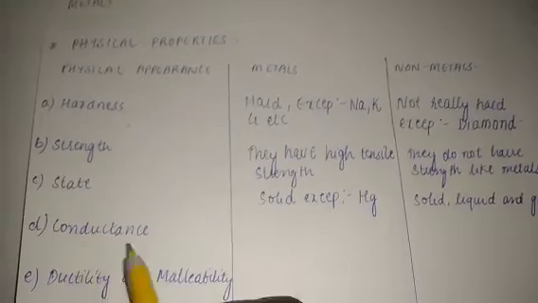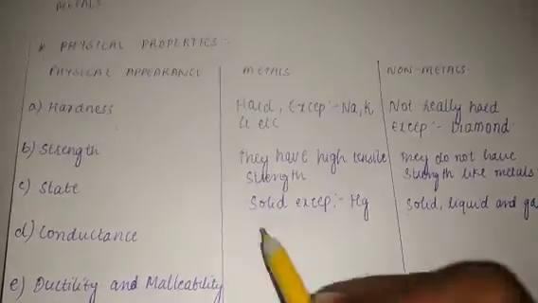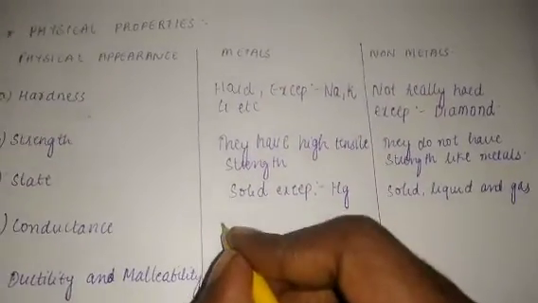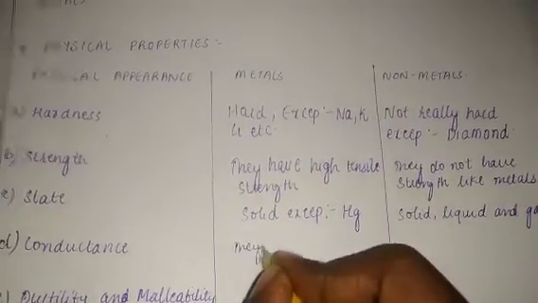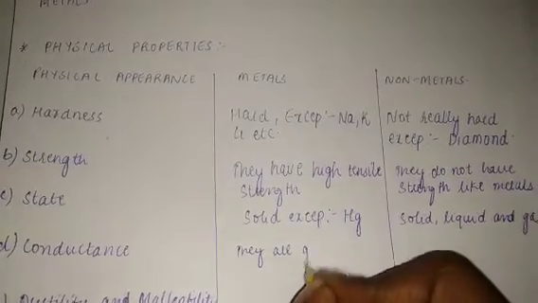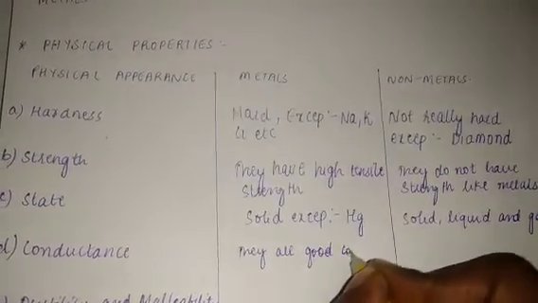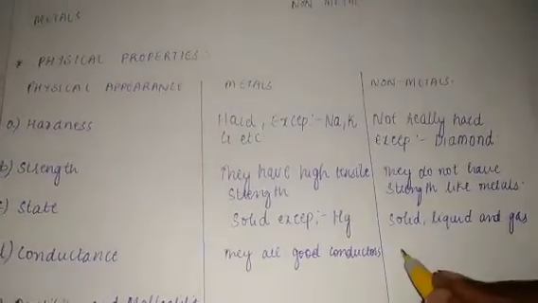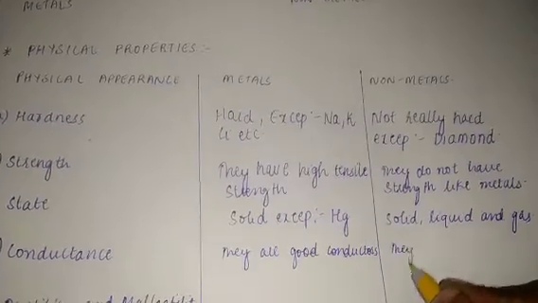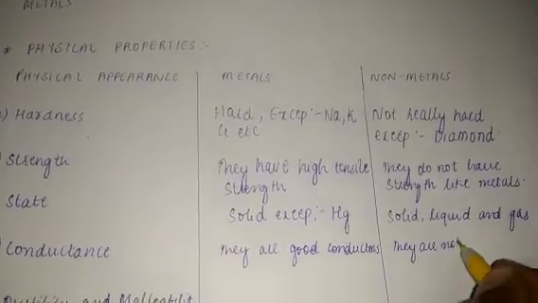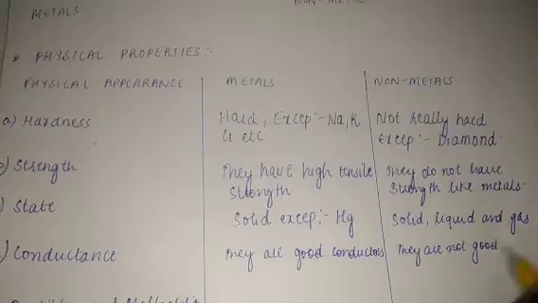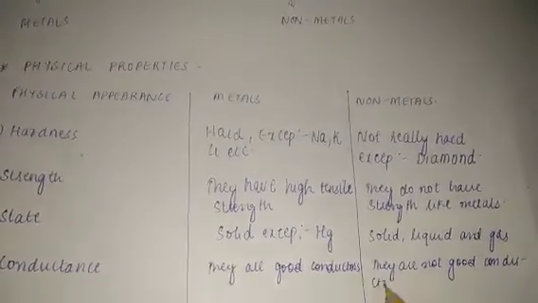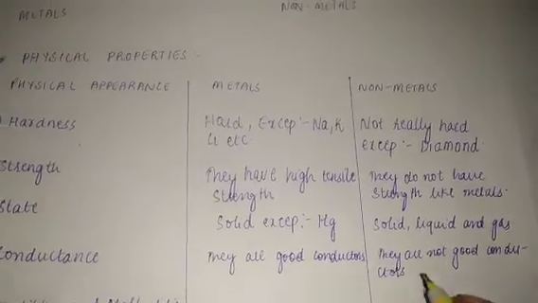What about the conductivity of metals and non-metals? Generally, all metals are good conductors of heat and electricity, while non-metals are not good conductors of heat and electricity.